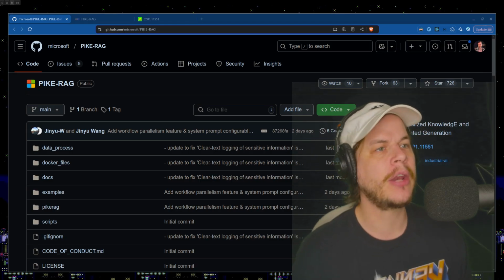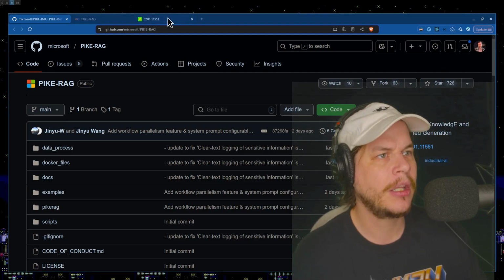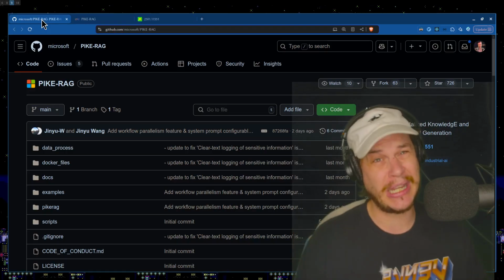And today, we got a new repo, PIKE-RAG, from Microsoft. They own half of OpenAI, so you know it's going to be hot. They also got a little demo website. We got the actual paper here. Don't know if I'm going to read the actual paper here because it's Friday night.